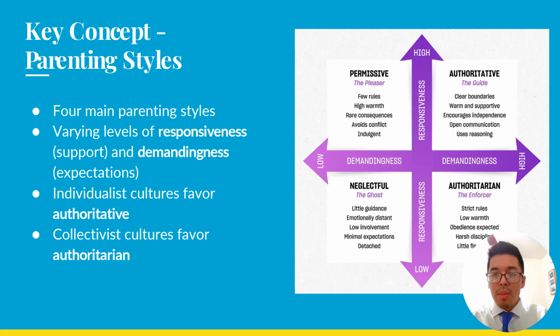Permissive has low demanding and high responsive. Neglectful has low responsive and low demanding. Authoritative has high demanding and high responsiveness. And authoritarian has low responsiveness but high demandingness. We've noticed also that low demandingness is usually attributed to negative outcomes, while high demandingness, whether or not you're on the high responsive or low responsive, will usually lead to a better outcome across the world.